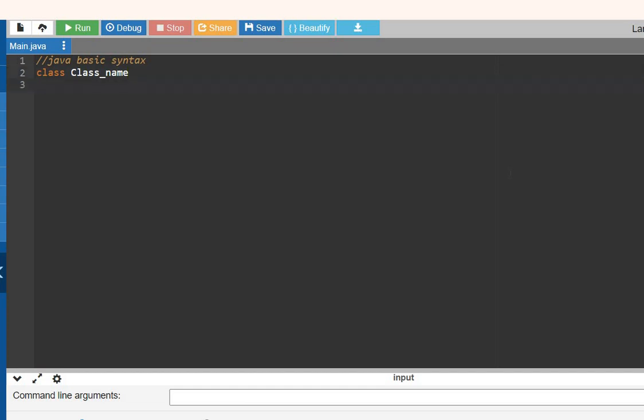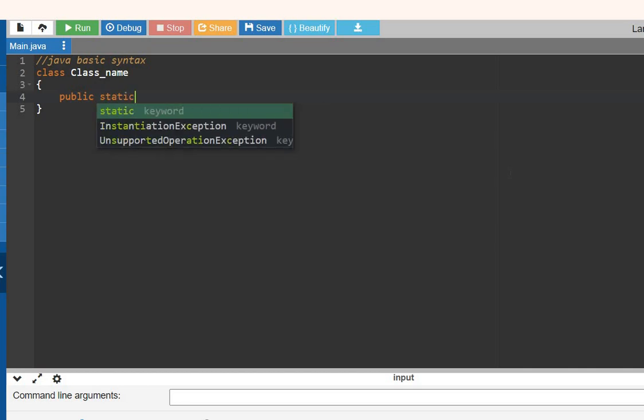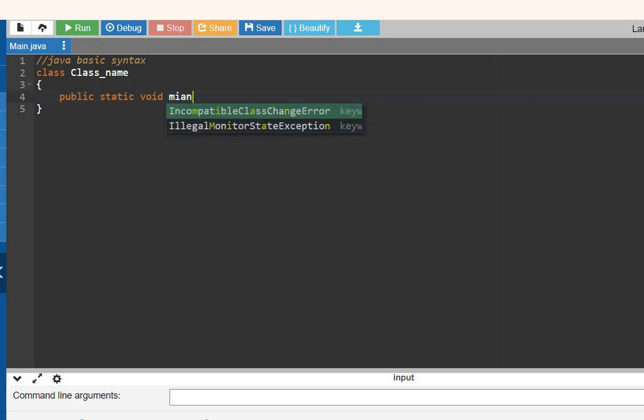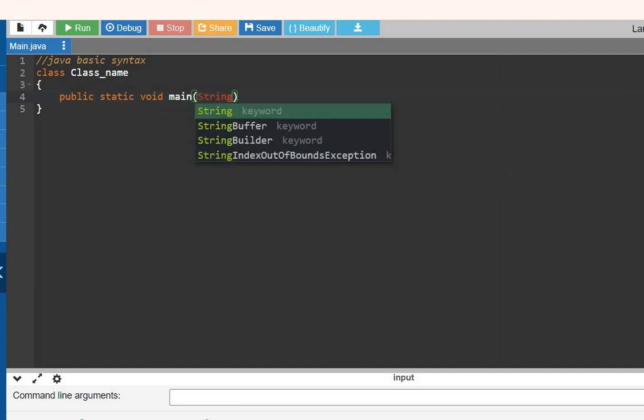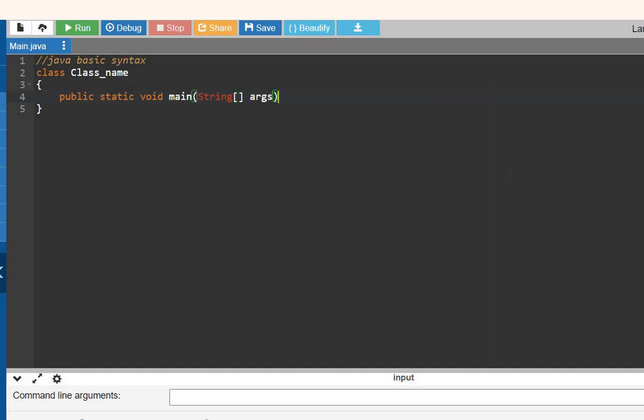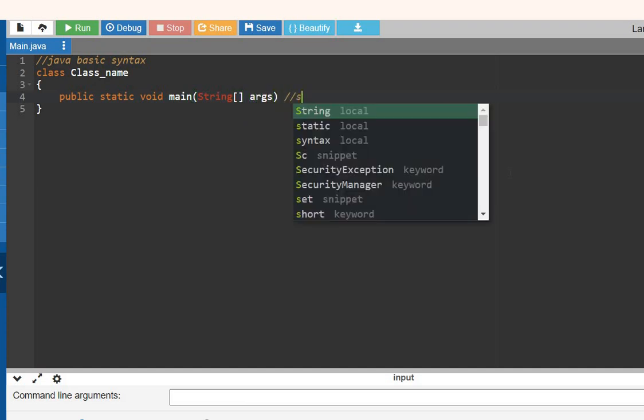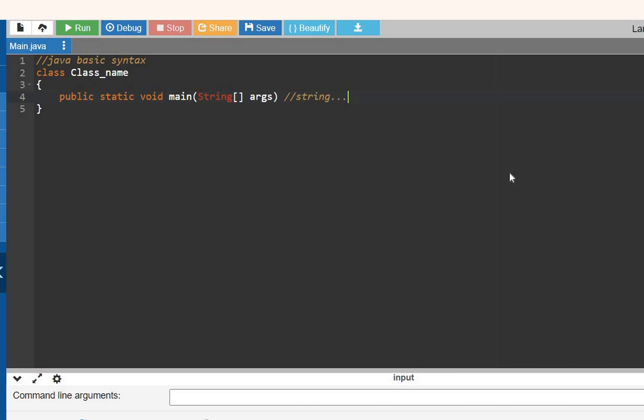Then we should open the brace and write public static void main, and we should write String args. We can also write anything as you like. Next, the main thing is again you should open the brace and close the brace. If you want to print anything, we are going to print inside the body of the public static void main. That is to print test.